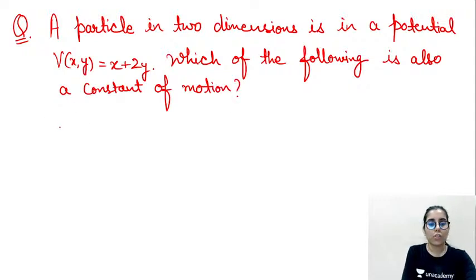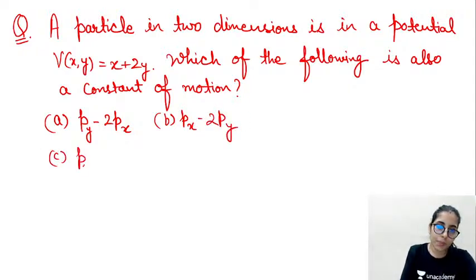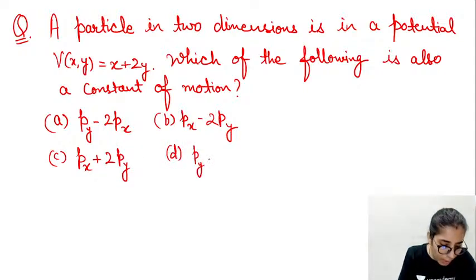If you know that, you can answer it quickly in seconds. If you don't know, you can go with the detailed method too. You are having both the choices. The options are px minus 2py, px plus 2py, then it's gonna be py. Oh, the first one is also having py in it.